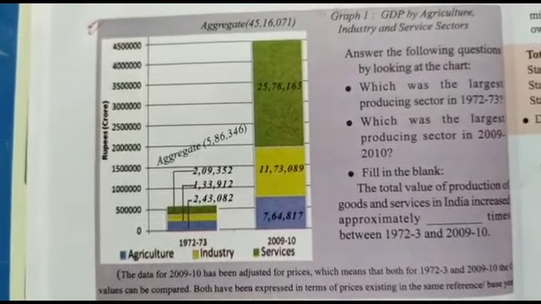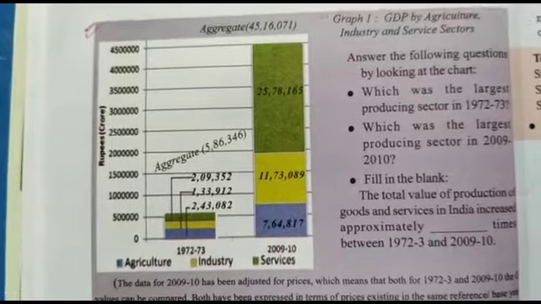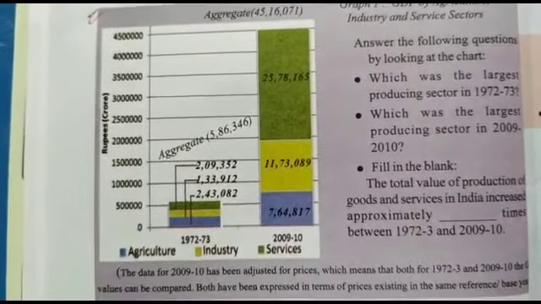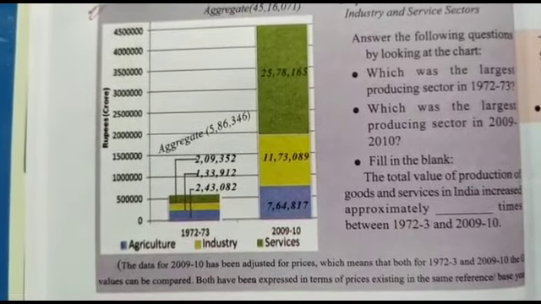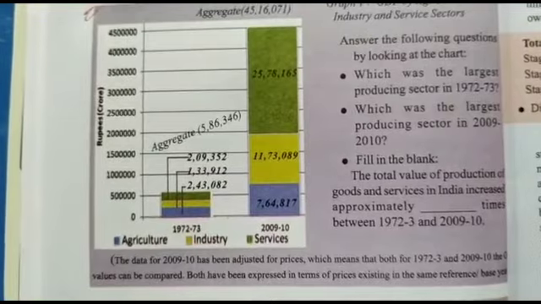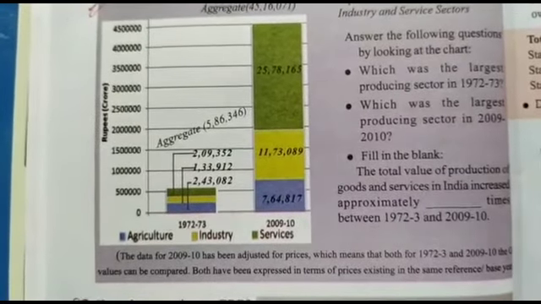In the first part we see 1972-73 for the three sectors: agriculture in blue, industry in yellow, service in green. In the second, 2009-10, we can also observe the drastic change that has taken place.